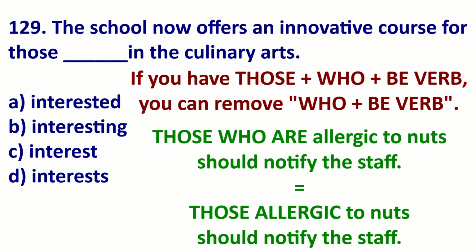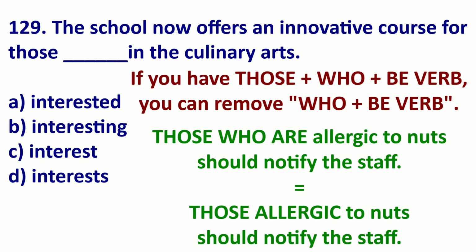Let's look at the reduced adjective clauses. If you have those, who, be verb, the who and be verb can be removed. For example, those who are allergic to nuts should notify the staff. Well, you can take out the who are.